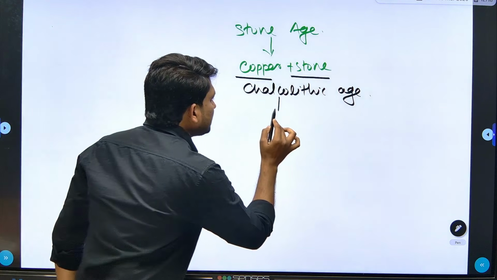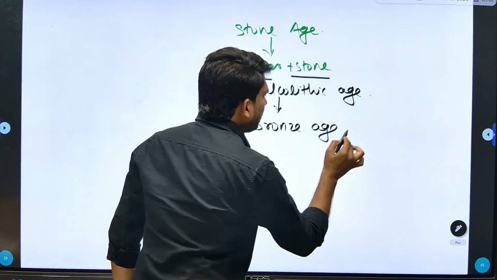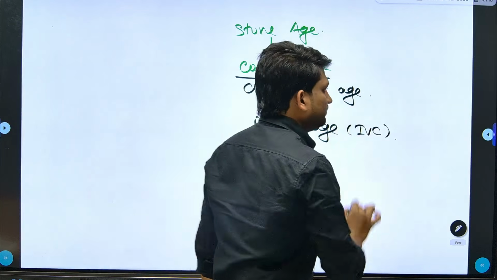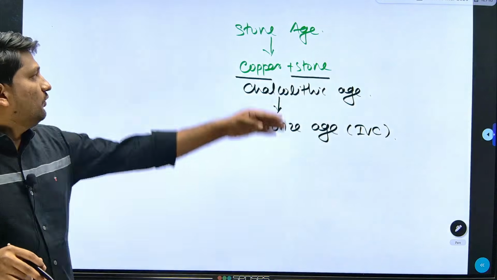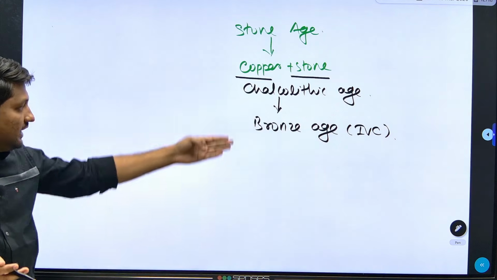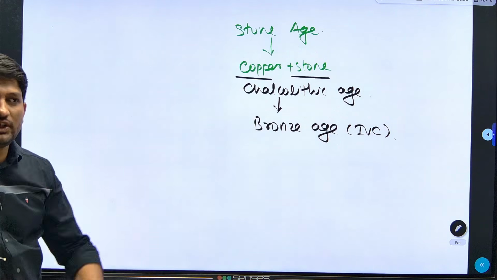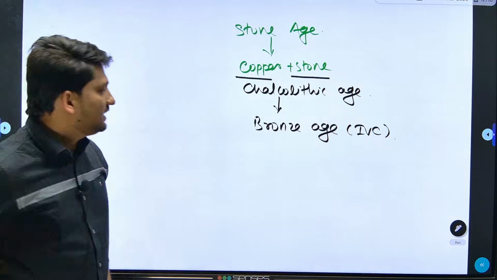So when people were using this copper in most parts of India, in the northwest part of the Indian subcontinent, people started using this bronze, and we call this the Bronze Age or Indus Valley Civilization. So we definitely start our history from Stone Age, then Copper Age, then Bronze Age or Indus Valley Civilization from 2600 to 1900 BC in the northwest part of the Indian subcontinent.